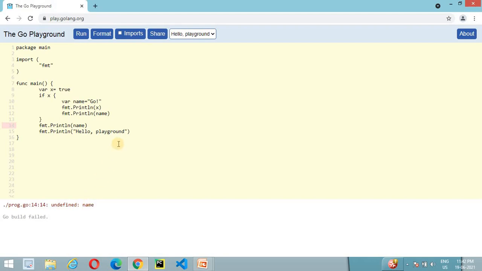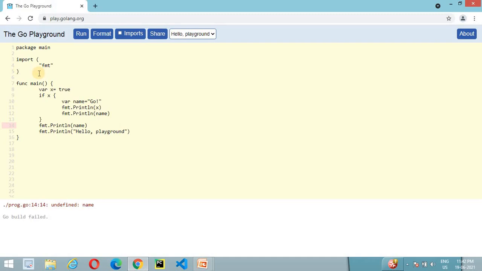Yeah, undefined name variable, because the name variable is defined inside this nested scope, but we are trying to access this child scope, or nested scope, variable outside in the parent scope, or parent block of code. So it is not possible. So that is related to the local scope.